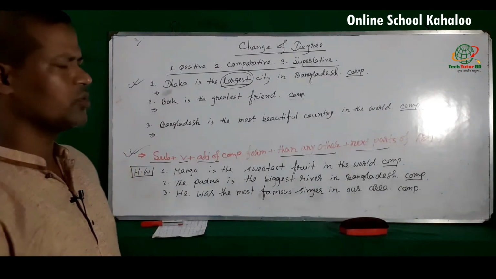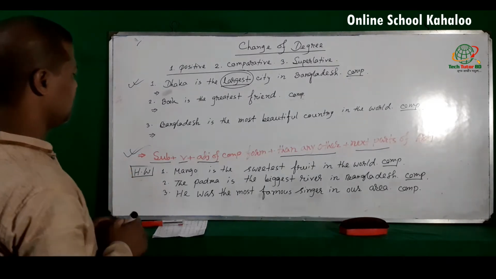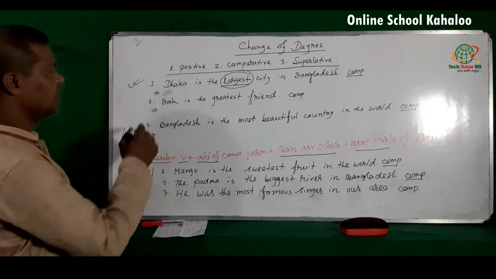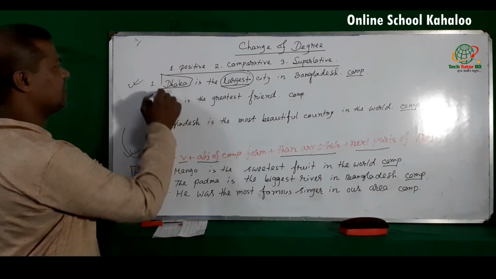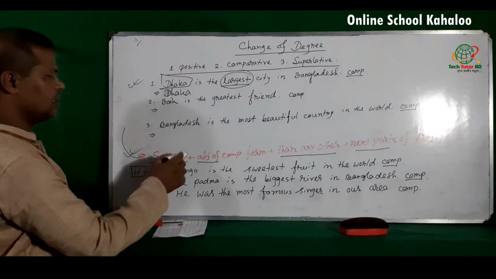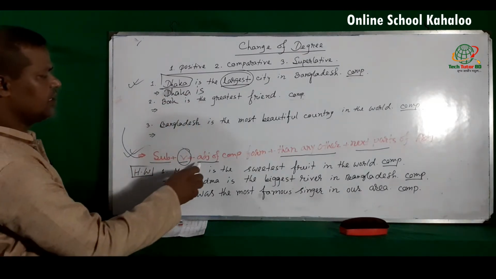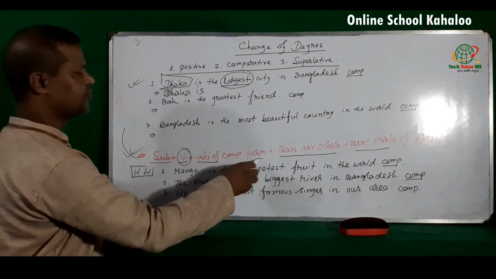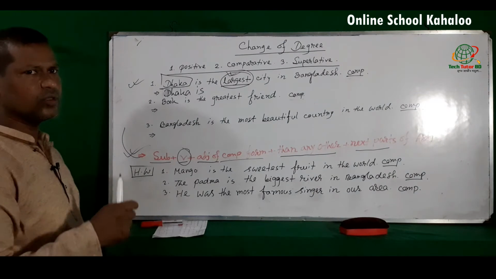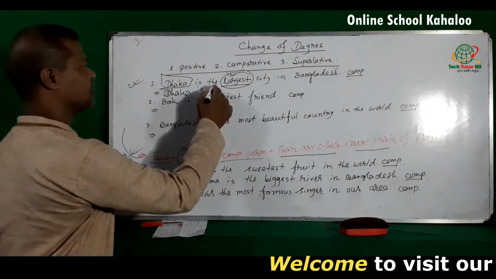Okay, so now try making comparative form. According to the structure, we have to write down first the subject. Here the subject is Dhaka, and then verb. Here the verb is, then adjective of comparative form. Here the mentioned adjective is largest, so the comparative form of adjective largest is larger.